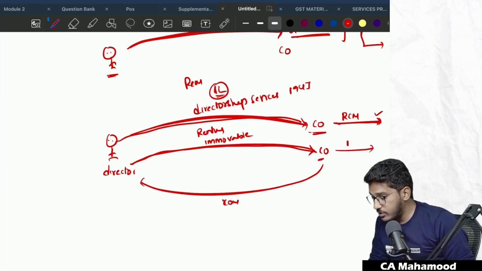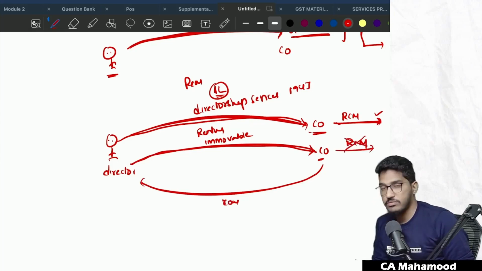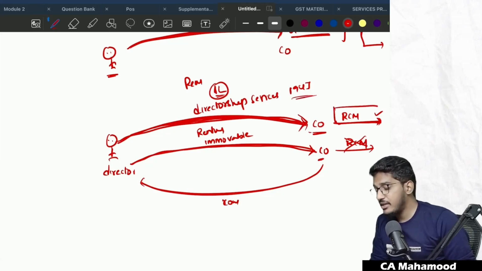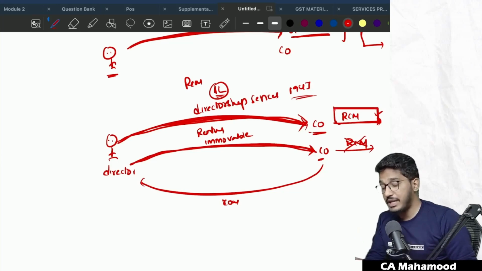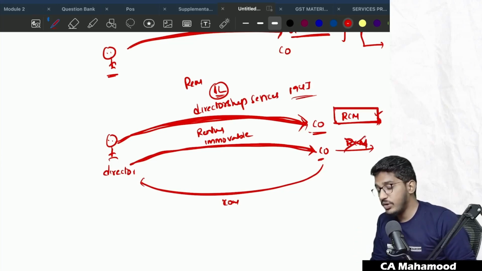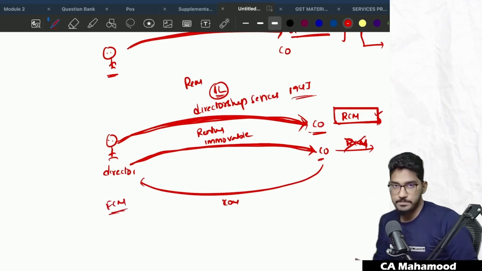Does this activity also fall under reverse charge mechanism? The answer is no. Under reverse charge mechanism, only directorship services provided by the director, where the TDS is deducted under 194J, will fall under reverse charge mechanism. If the director in his personal capacity is providing services other than directorship services, like renting of immovable properties, those activities will not fall under reverse charge mechanism. Those activities will fall under forward charge mechanism only.